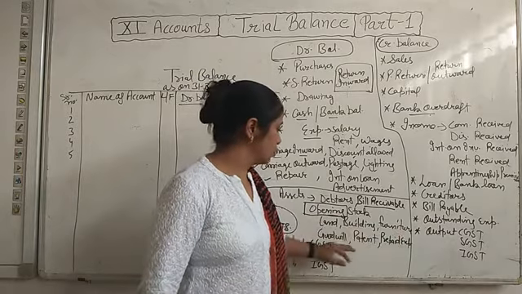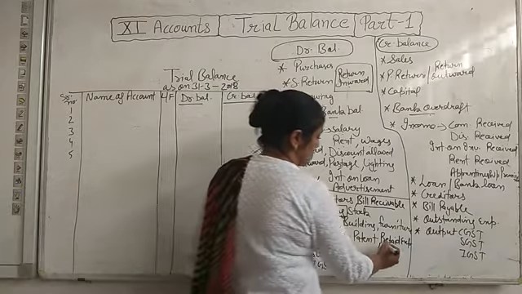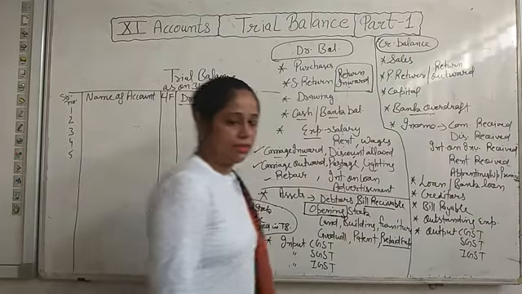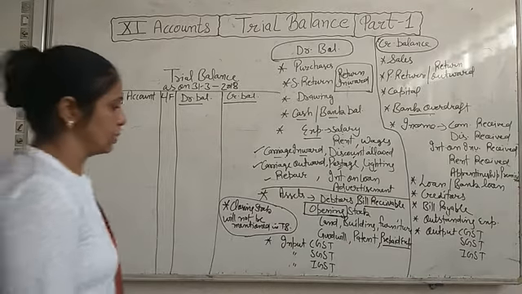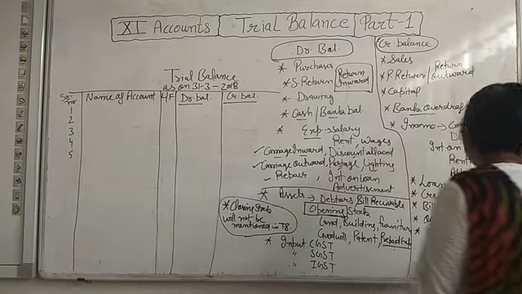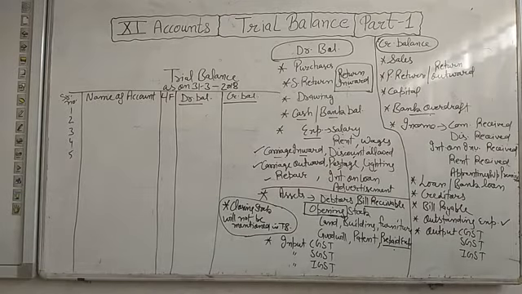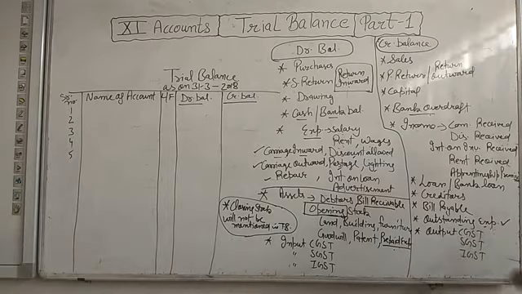Building, furniture, goodwill, patent, all have debit balance. And one more asset, prepaid expense. If we are paying any expense in advance, that is known as prepaid expense. So prepaid expense is our asset, and outstanding expense, some expense we have not paid of the current year, is our liability. So prepaid expense has debit balance and outstanding expense has credit balance.